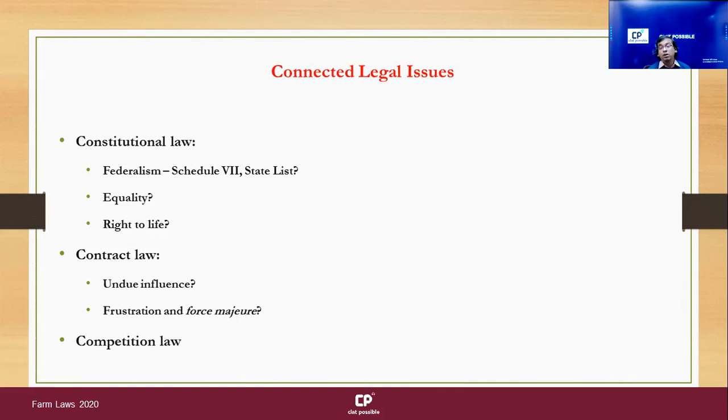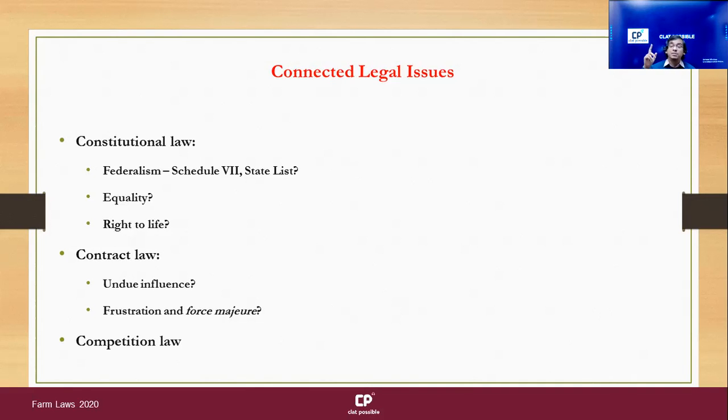In my belief, and of course, nothing about this is final. It will gain finality only when it is decided by the Supreme Court or some High Court, right? In my estimation, I don't think this is a strong argument, because this is squarely covered by an entry in list 2, which is the state list.